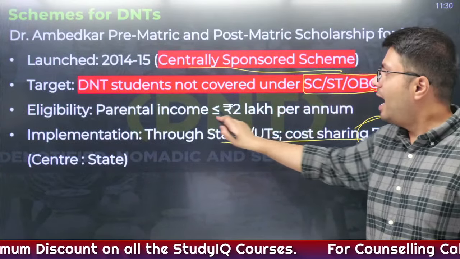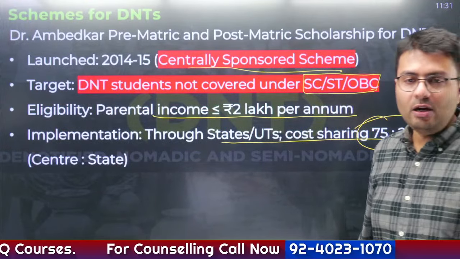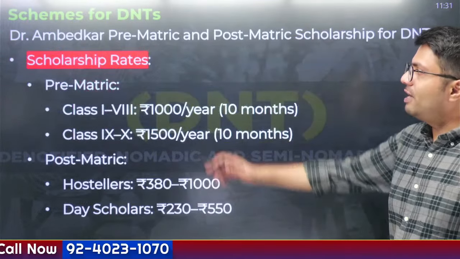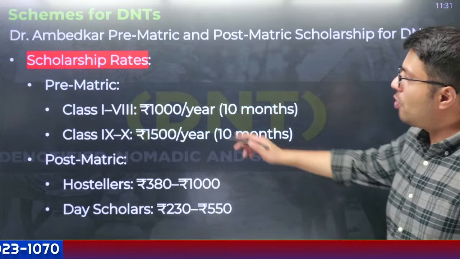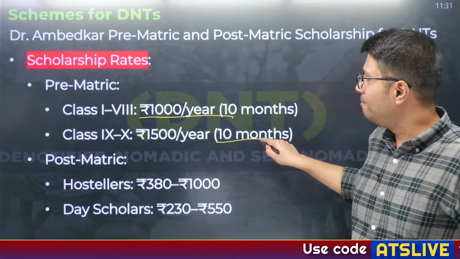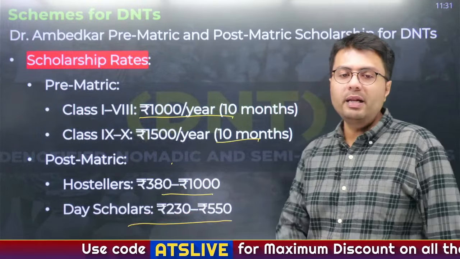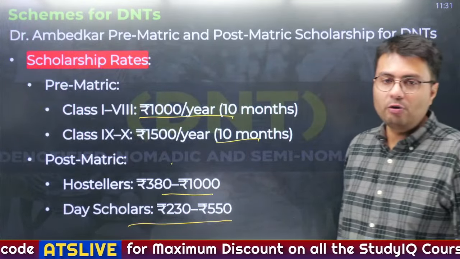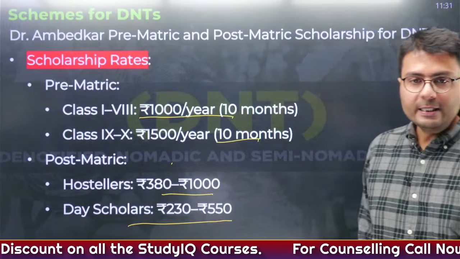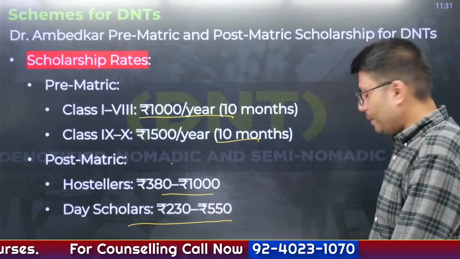And students who are not covered under these existing categories will receive monetary benefits from the government, and only those students whose total parental income is less than or equal to 2 lakh rupees per annum. Now, what are the benefits? They will get scholarship, and this scholarship will be available for before 10th at this rate, and after 10th, hostlers will get this much amount of money and day scholars will get this much amount of money every year, right? So these are the benefits that are provided under Dr. Ambedkar scheme.